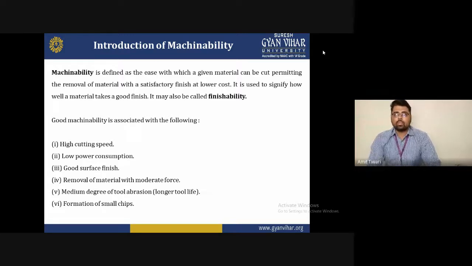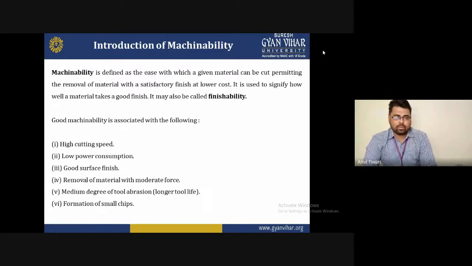Because when you strike the tool on the workpiece surface and the depth of cut is too high, the material will be removed very slowly, and due to this the chip formed is very thick, and this is not required for machining. So to avoid this type of chip formation, and to improve the material removal rate and reduce the machining time, first of all we require a high cutting speed.